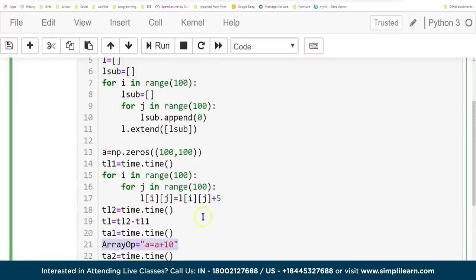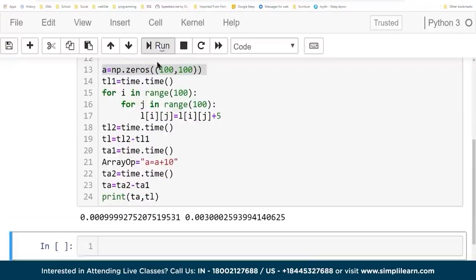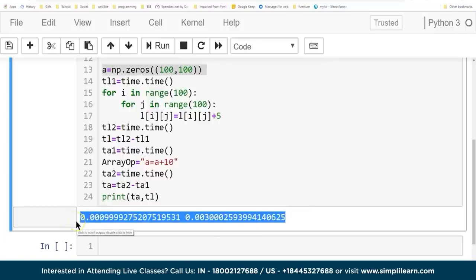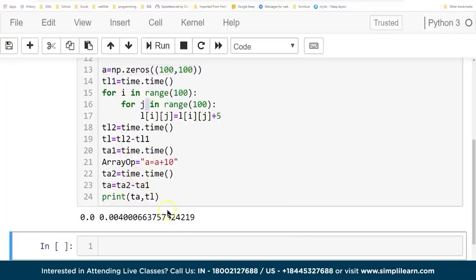So you can see right here with the NumPy array, we're doing the same thing. If I run this, our time is significantly different. Here we have 0.09 and 0.003. So you can see that the time drops significantly when you're running this on a NumPy array versus a list array. Also important to note, these times aren't going to be the same, they'll change each time I run it depending on what I have running in the background.